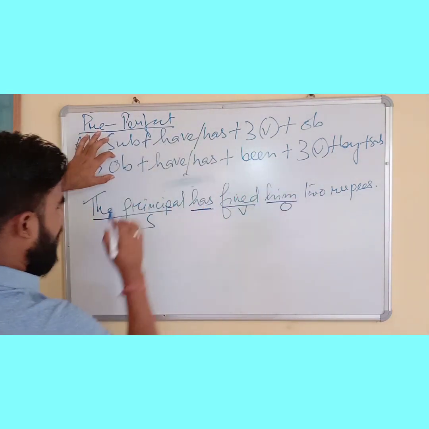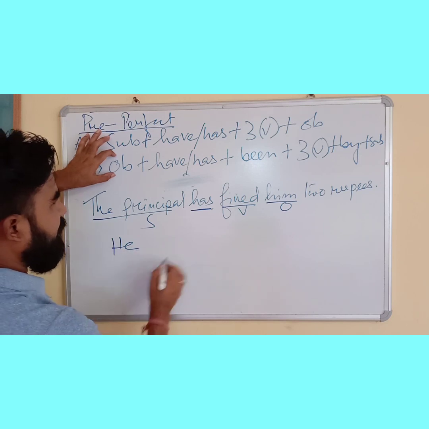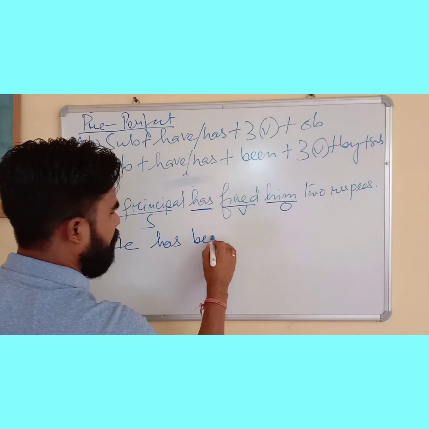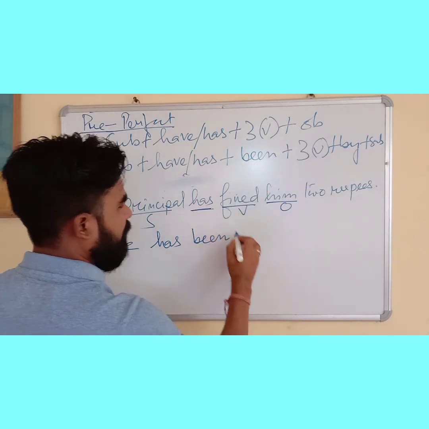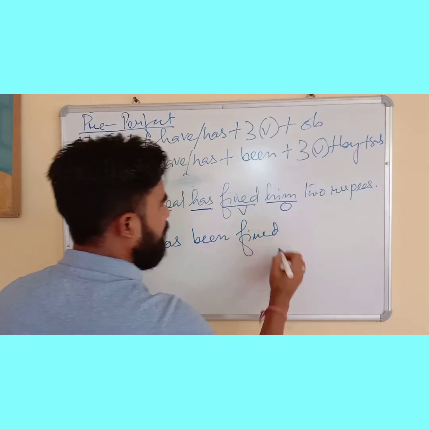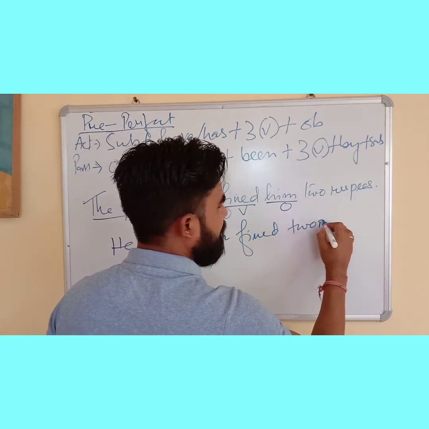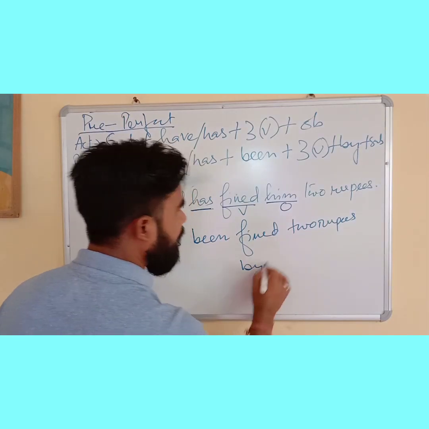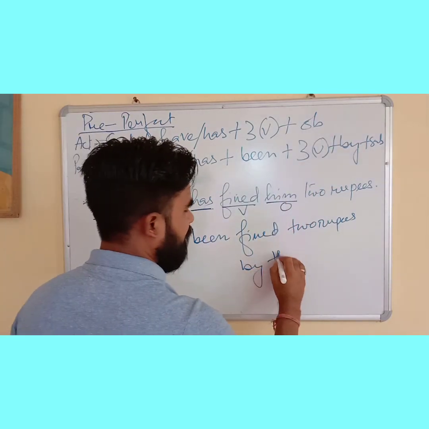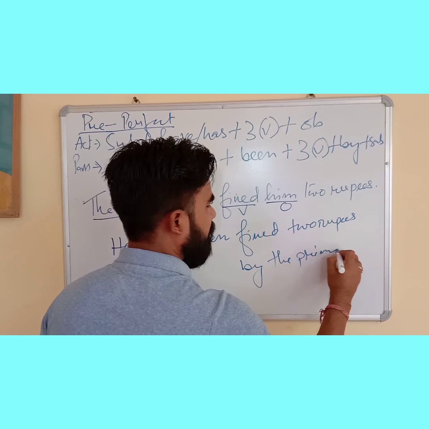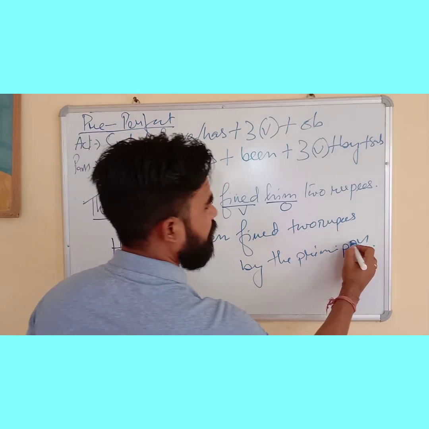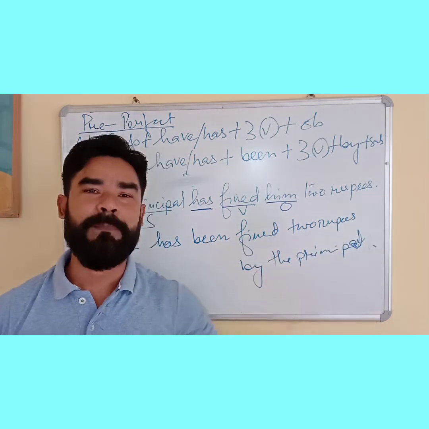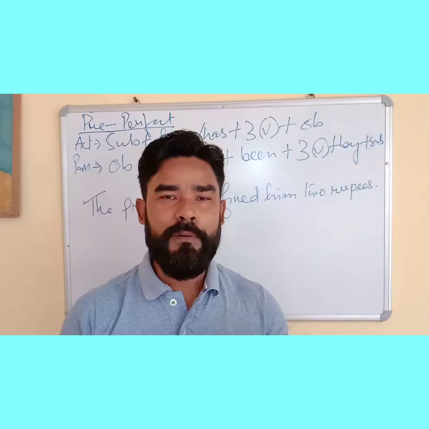Passive, object first. Then him will come into he. Then have and has, third person singular has. Then we have been, perfect tense here. Been. Then third form of verb here, fined. Then what? He has been fined 2 rupees. Then comes by. We can give here by. Then comes the subject, the principal. So answer is over. He has been fined 2 rupees by the principal. Object, has been, third form of verb, by the subject.